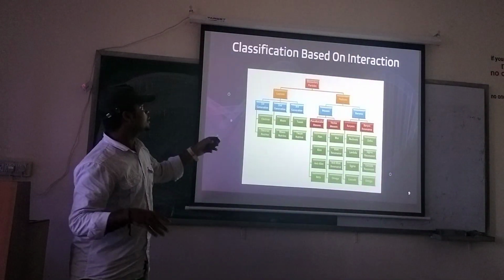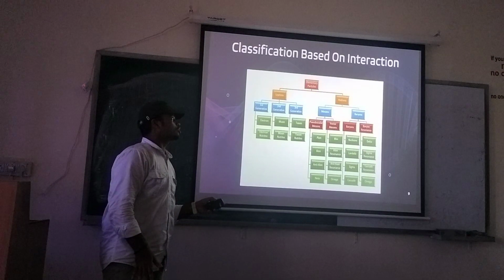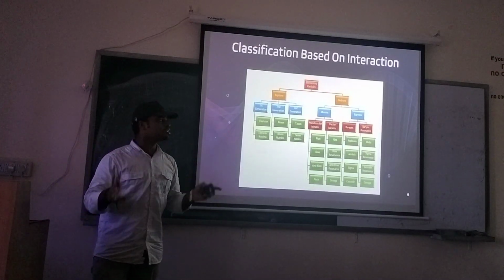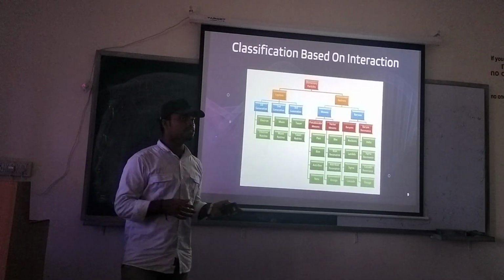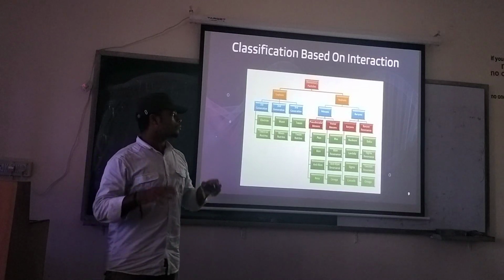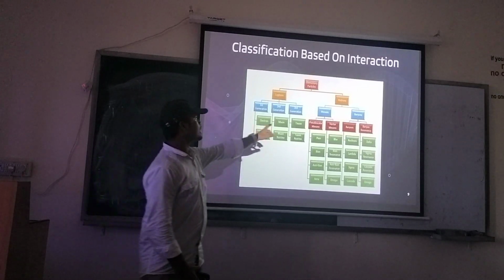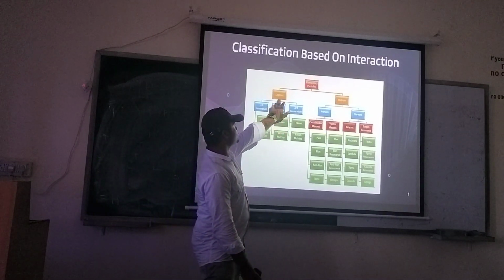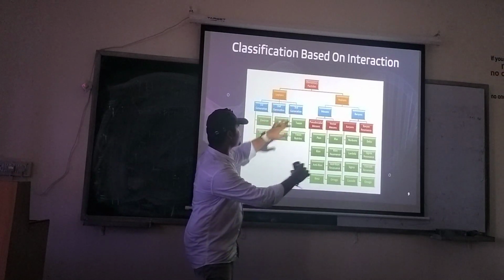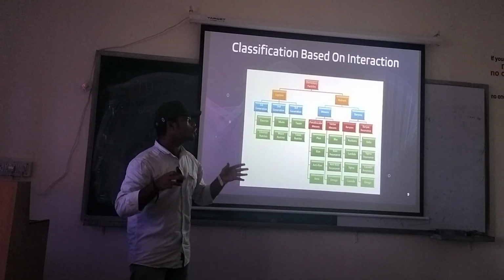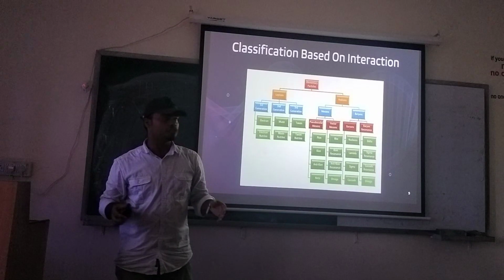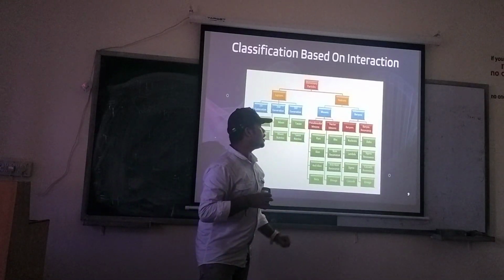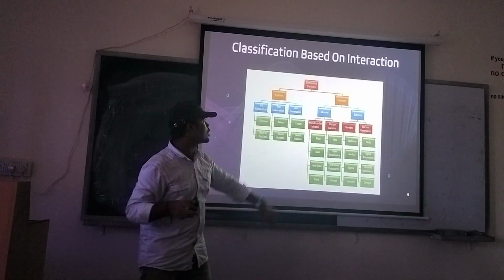Then comes the classification based on interaction. On the basis of interaction, we can classify elementary particles broadly into two families, that is leptons and hadrons. Leptons are the family which do not take part in strong interactions. Hadrons are the family which take part in strong interactions.